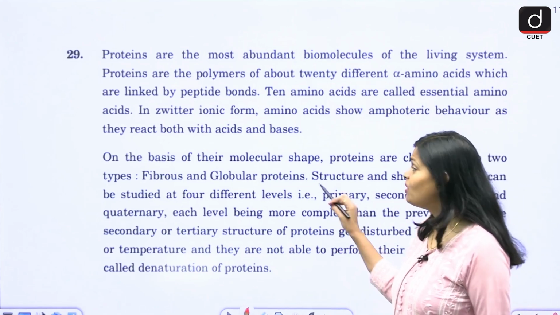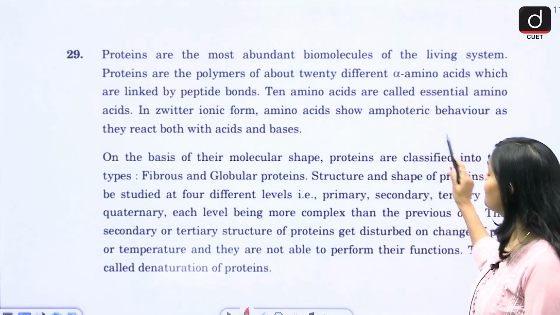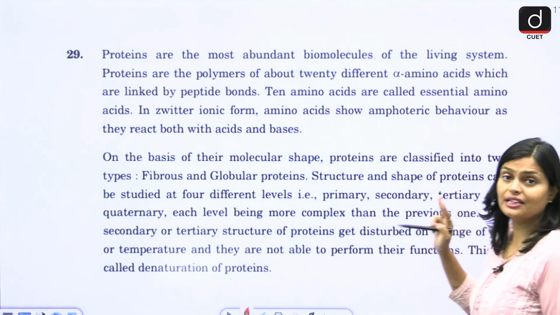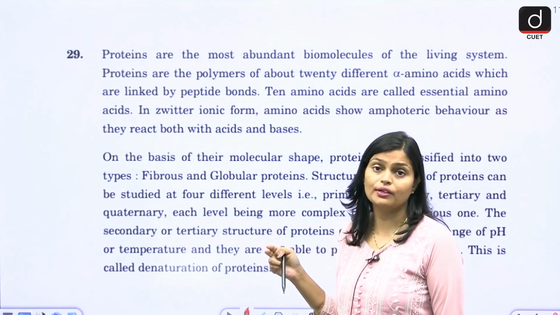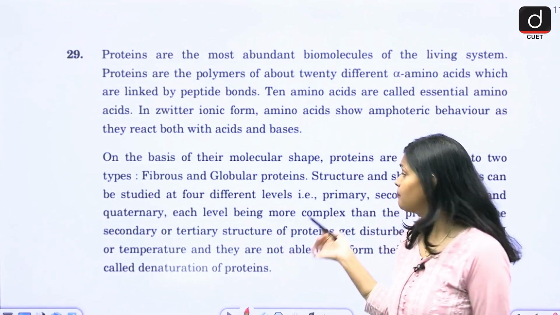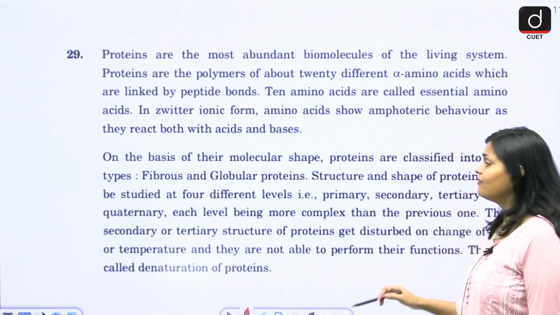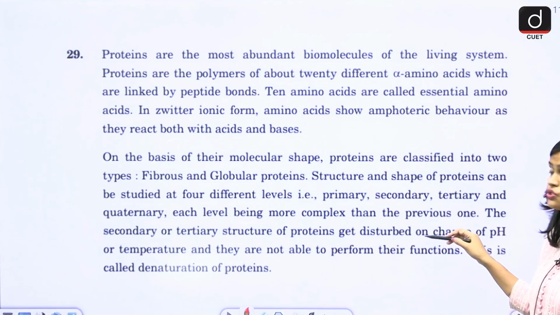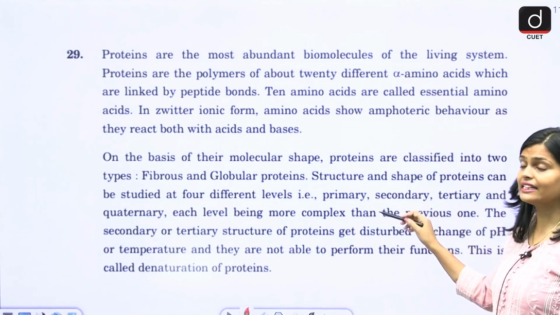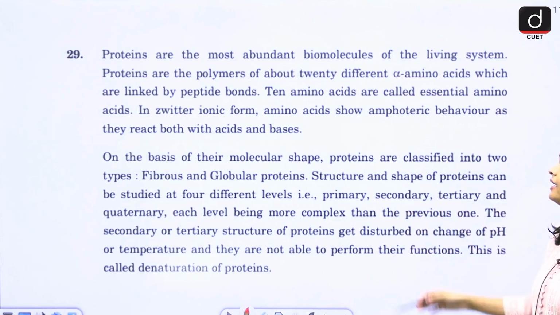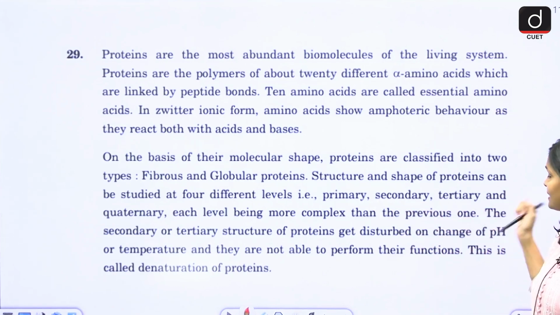Okay. On the basis of their molecular shape, proteins are classified into two types, fibrous protein and globular protein, based on their shape. Structure and shape of protein can be studied at 4 different levels. Like we have 4 types of structure in protein: primary, secondary, tertiary, and quaternary. Each level being more complex than the previous one.